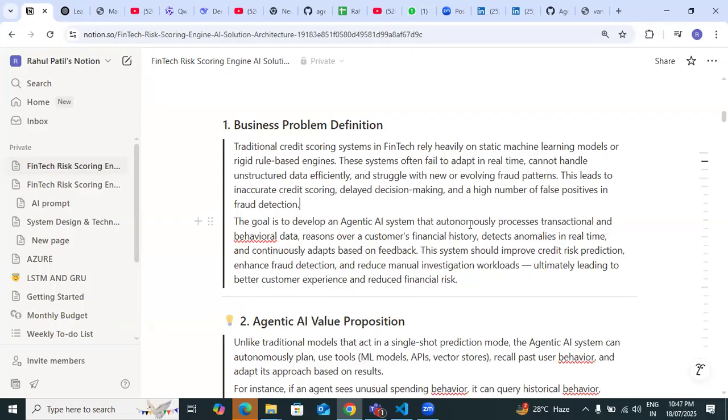The goal is to develop an agentic AI system that automatically processes transactional and behavioral data, reasons over a customer's financial history, detects anomalies in real time, and continuously adapts based on feedback. This system should improve credit risk prediction, enhance fraud detection, and reduce manual investigation loads, ultimately leading to better customer experience and reduced financial risk.